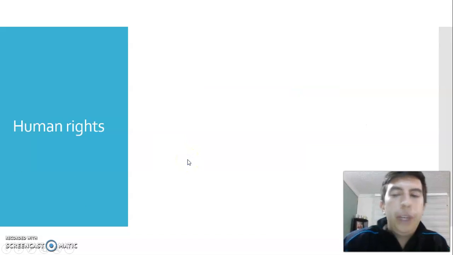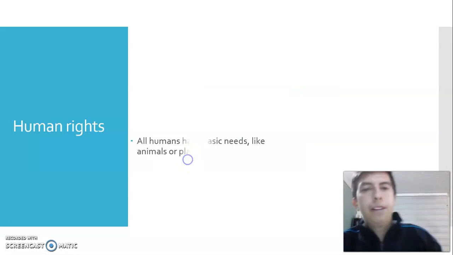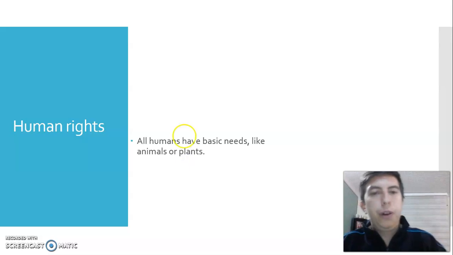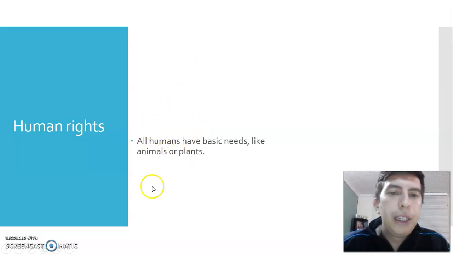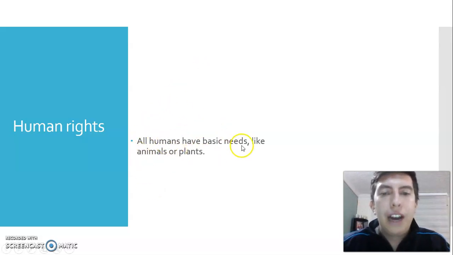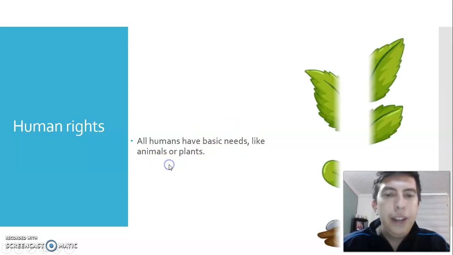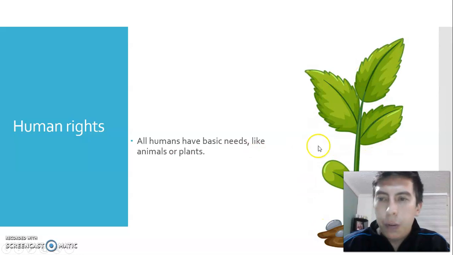So, let's speak about human rights. First of all, let's start speaking like all humans have basic needs, like animals or plants. Todos los seres humanos tienen necesidades básicas, como los animales o las plantas. So we have one example in here. You can see a plant.